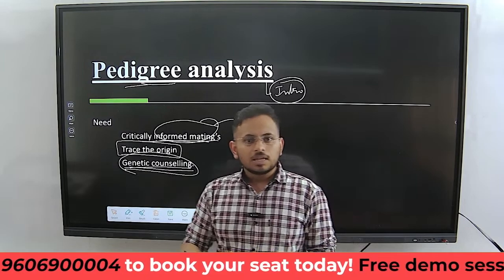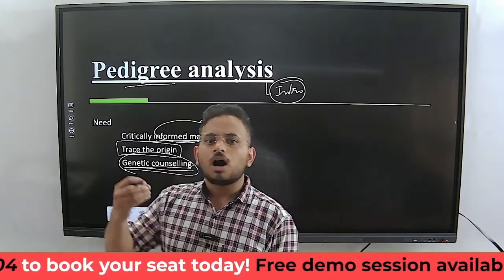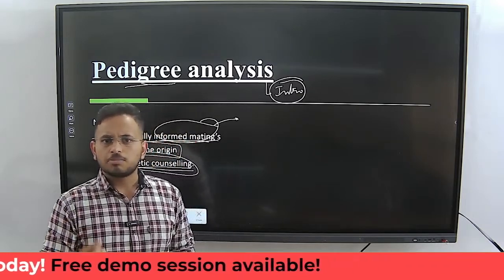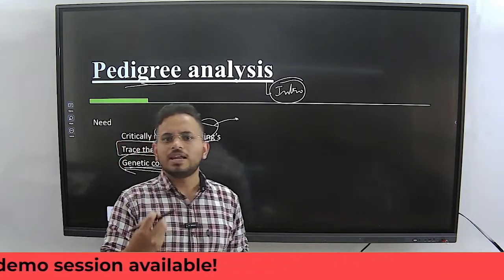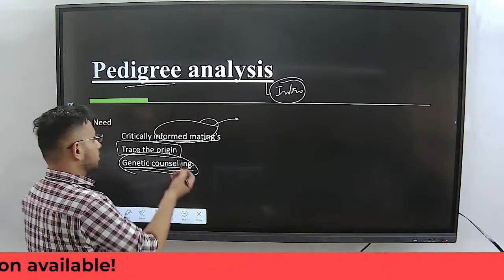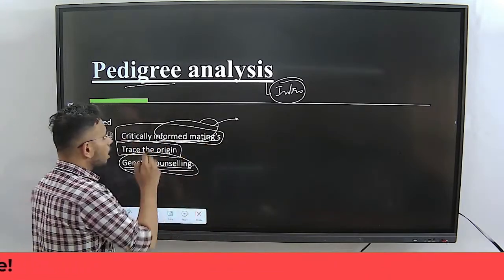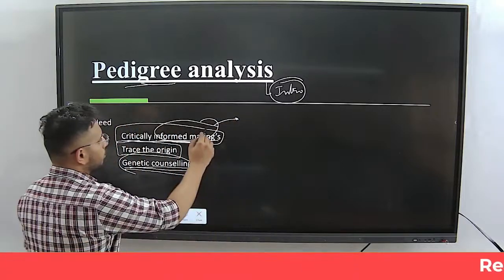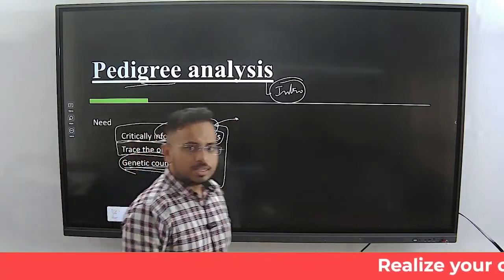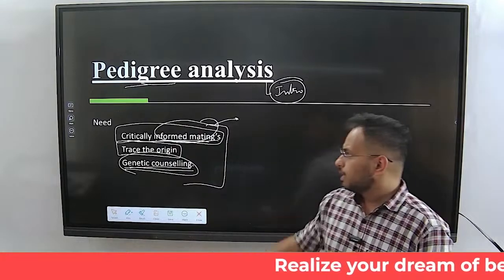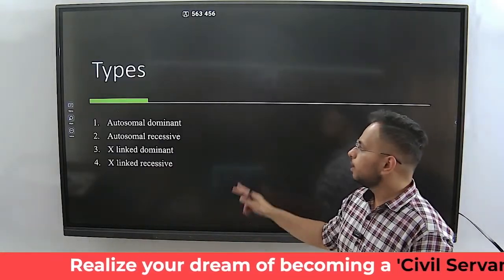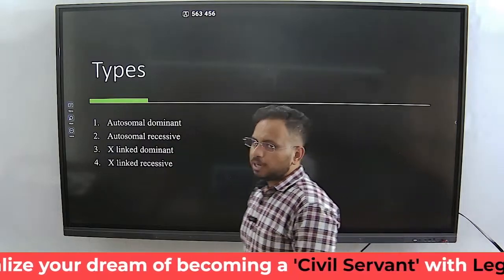For this reason, the abnormalities are so common. And that too, if we talk about consanguineous marriages, the marriages between people who are very closely related, the disorders are very much common. So because of these three reasons, in order to trace the origin of the disorders or the trait for that matter, the pedigree analysis is very, very crucial. Okay, very important. So what are the types of the pedigree analysis?